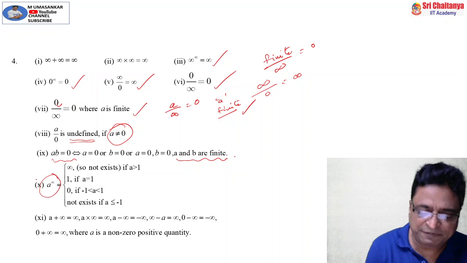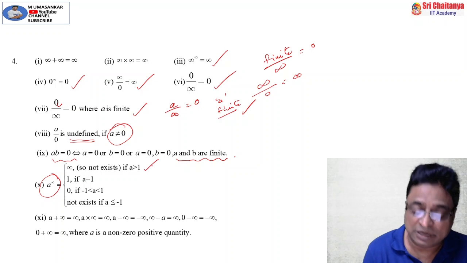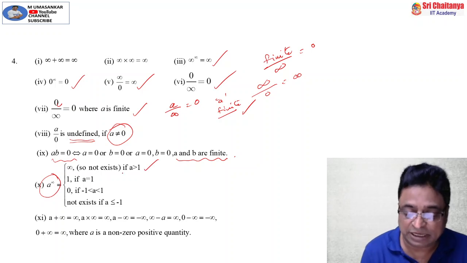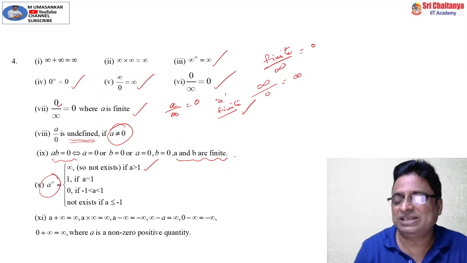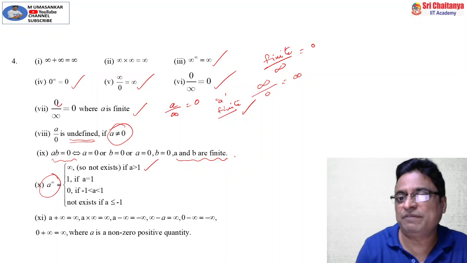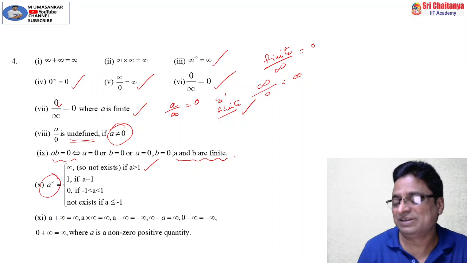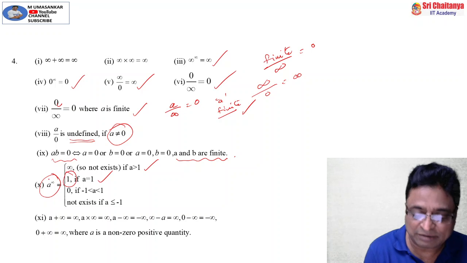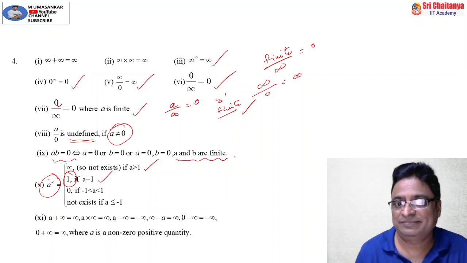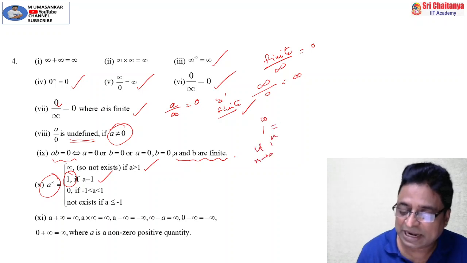Similarly, a power infinity is equal to infinity provided a greater than 1. Be careful. That means 2 power infinity is infinity, 3 power infinity is infinity, 4 power infinity is infinity, but not 1 power infinity. Don't write 1 power infinity as simply infinity. If a equal to 1, then 1 power infinity is equal to 1, but that is called a limiting case. Actually, the value becomes 1, but it can be written as limit n tends to infinity of 1 power n as 1.